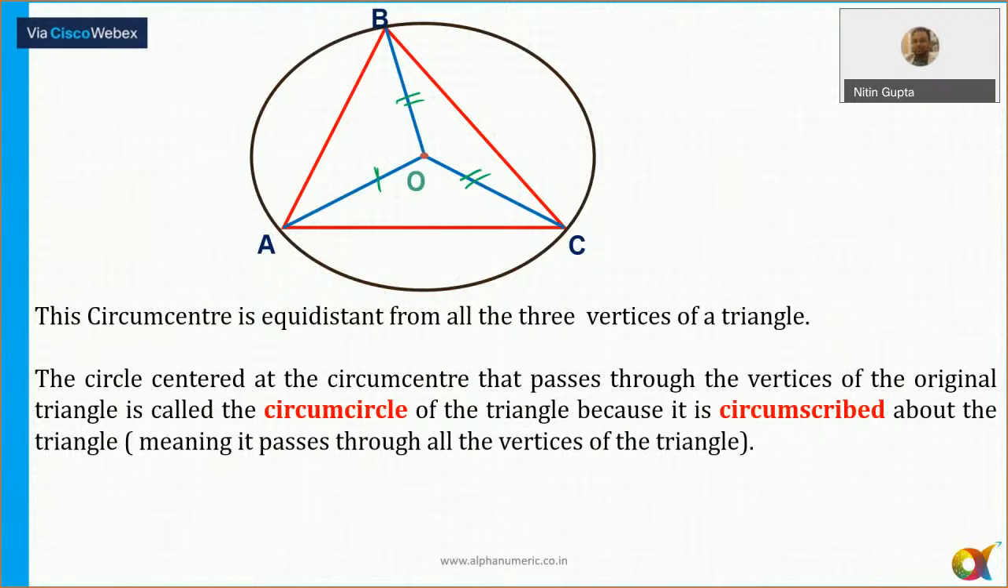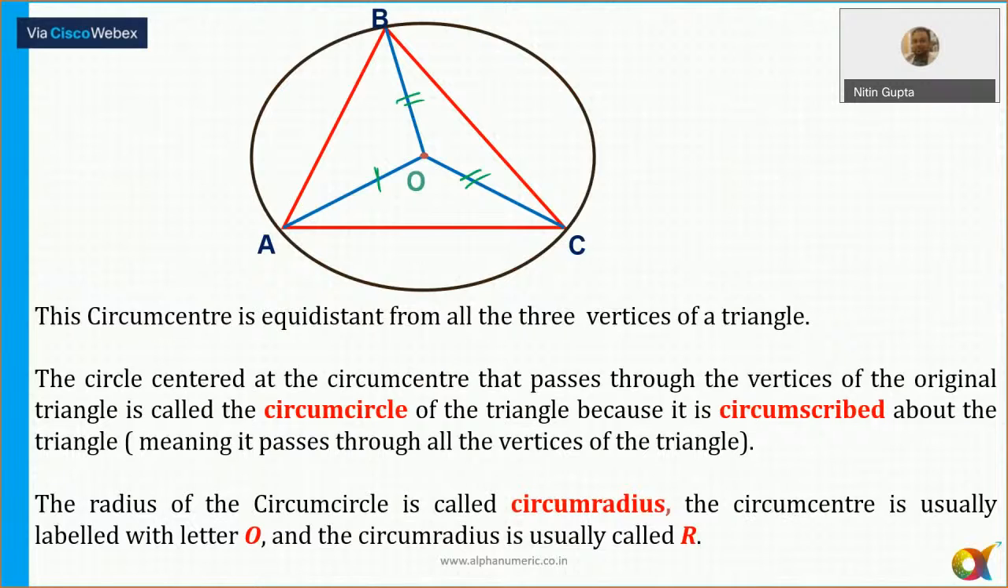Now, and the radius of this circle is known as circumradius, and we'll see how to find the circumradius under the different conditions that we'll check here. All right. So we'll check how we can find out the circumradius of a triangle. All right. So should we move to the next slide? Okay. So let's move to the next slide then.